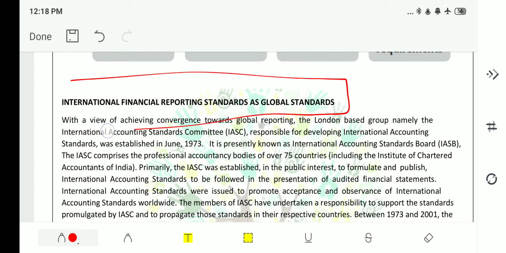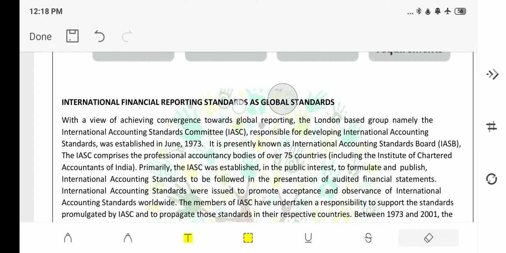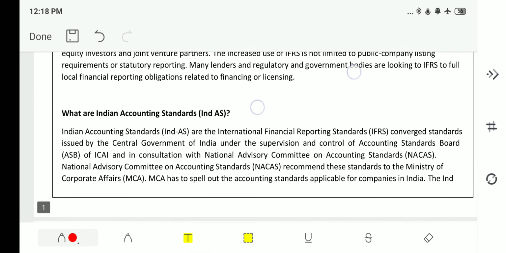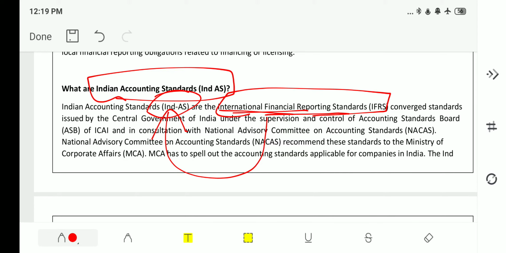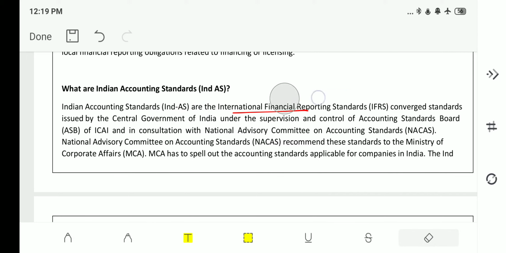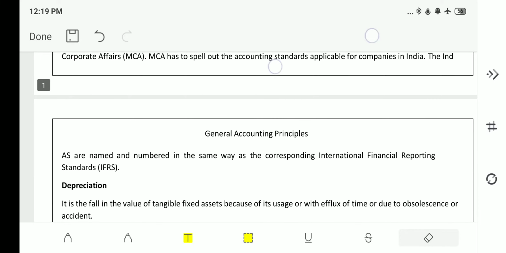You can read about the International Financial Reporting Standards, IFRS, as we have discussed earlier, and also the Indian accounting standards. As we discussed in the previous class, in order to match the Indian system, the International Financial Reporting Standards were modified according to India, and it was called Indian accounting standards, right? If you want to read it in detail, you can, but whatever we teach in this class is more than enough or sufficient for the examination.